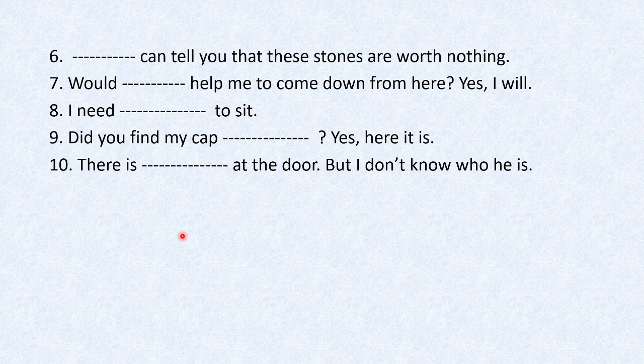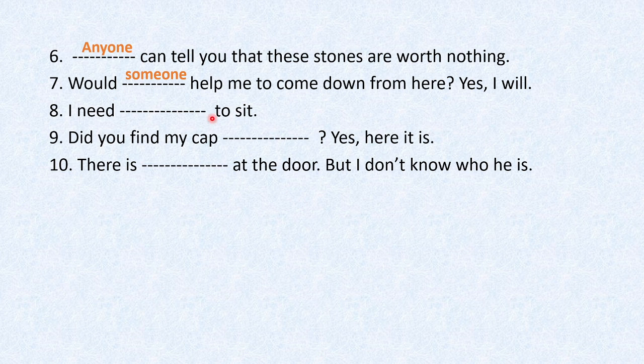Now sixth one, dash can tell you that these stones are worth nothing. So nothing is there, so a negative. Anyone can tell you that these stones are worth nothing. So seventh, would dash help me to come down from here? Yes, I will. So first thing, it's a request, and then there's affirmative also. So we have here, would someone help me to come down from here?